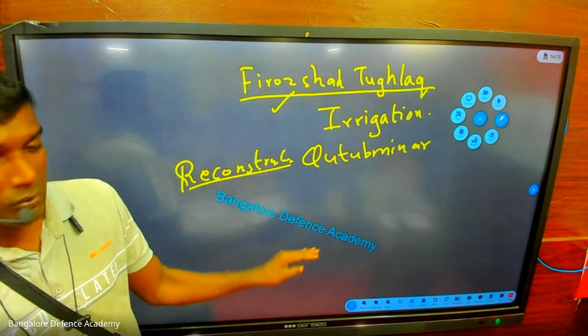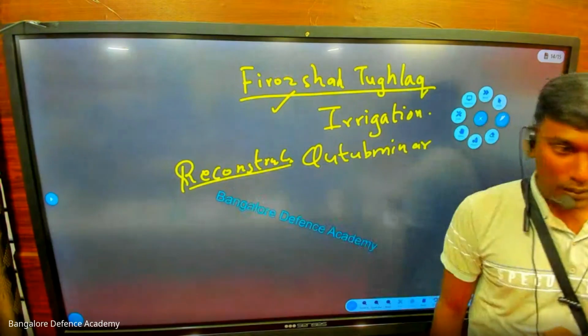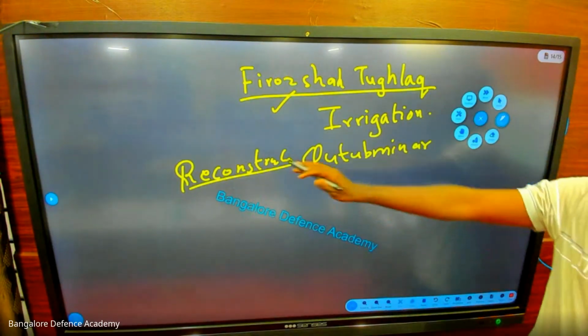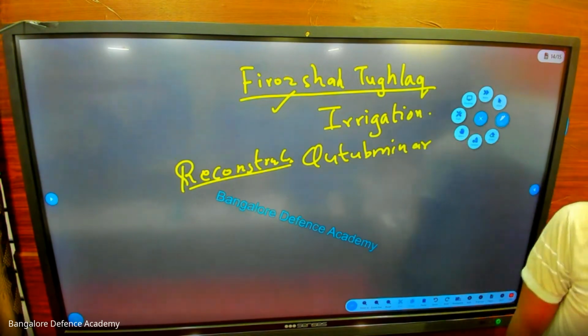So after Firoz Shah Tughlaq, we'll see another set of people. Those people are called the Lodi. We'll see about that. So have you written all these things? Have you written irrigation and reconstruction of Qutub Minar? Do it first.